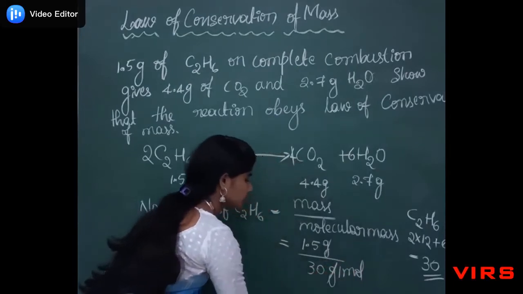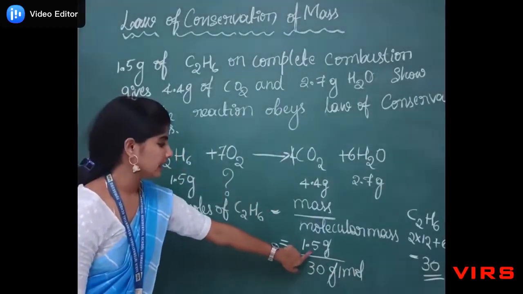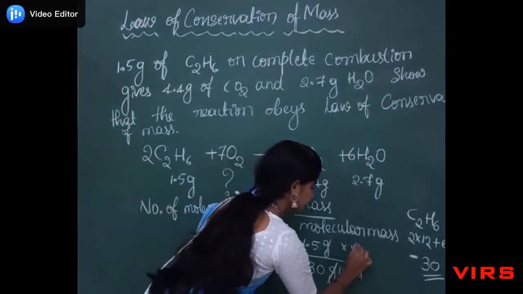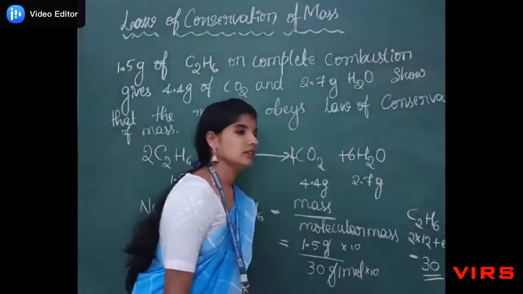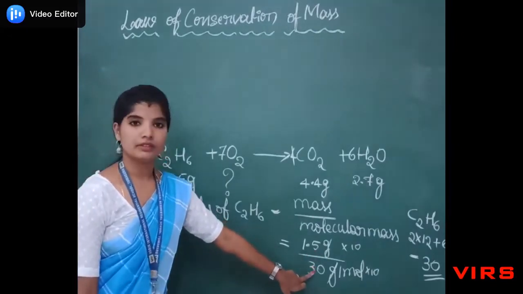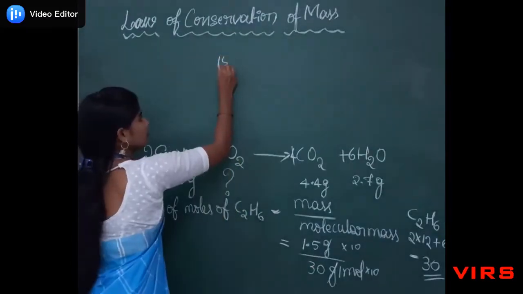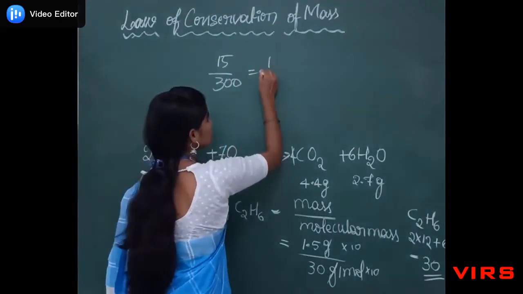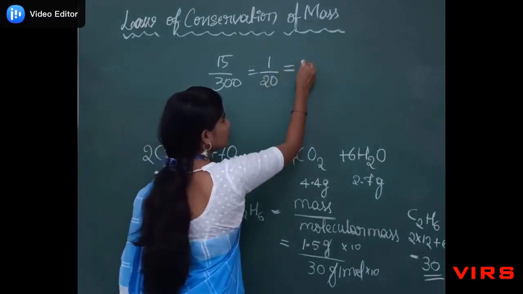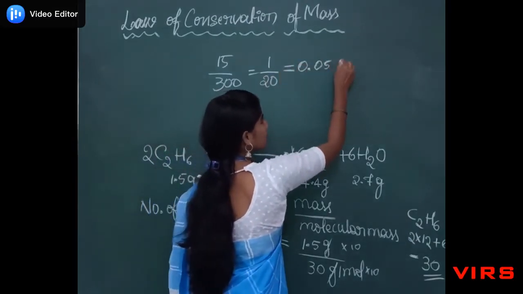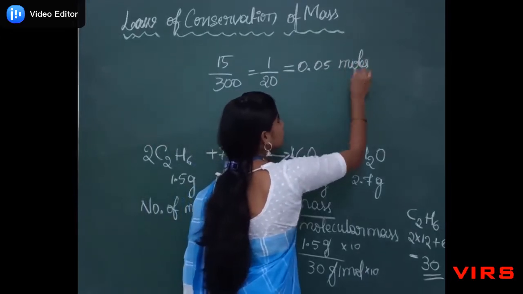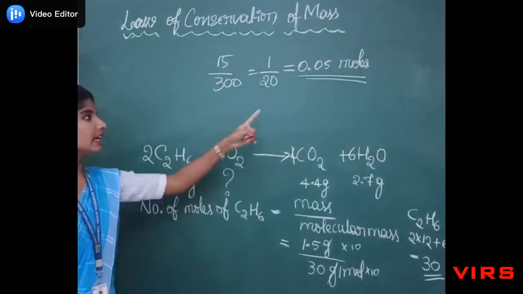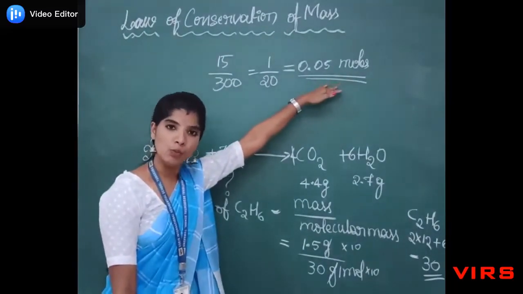So by division, to remove this decimal, I multiply by 10 on both sides. So what we get? 15 divided by 300. 15 ones are 15, 15 twenties are 300, so that is 1 by 20. That is equal to 0.05 moles. So 1 molecule of ethane contains 0.05 mole.